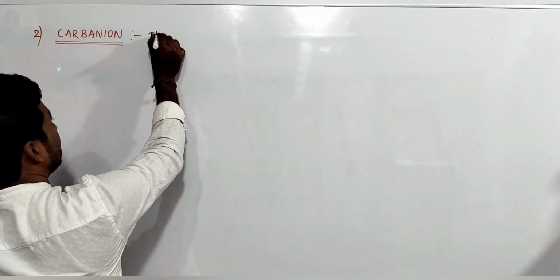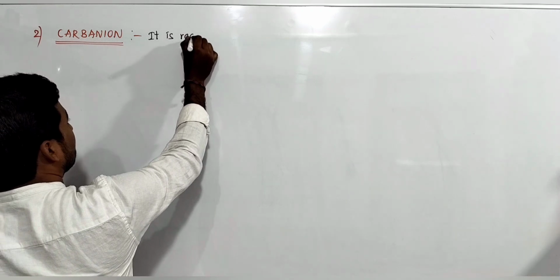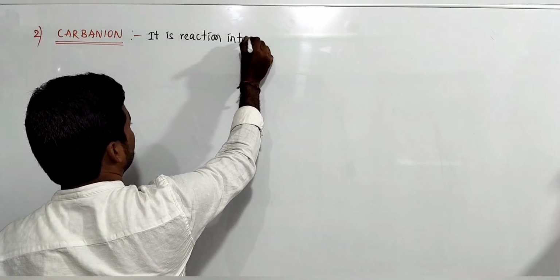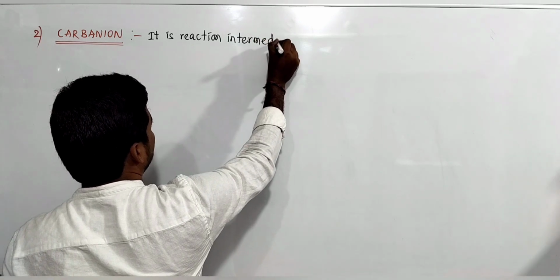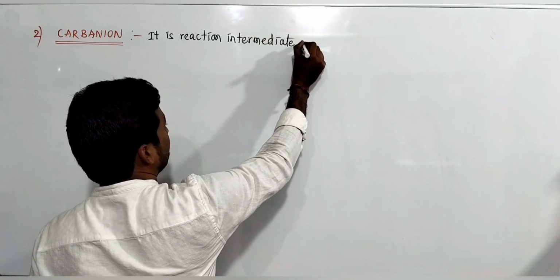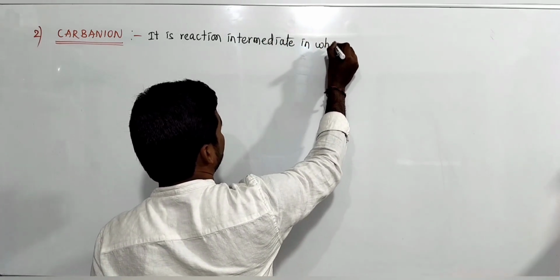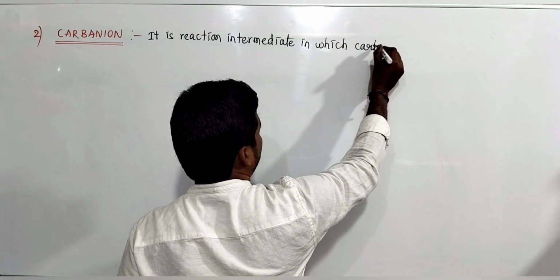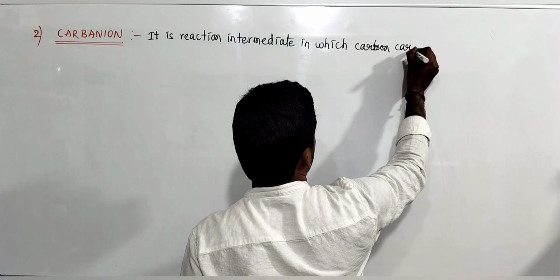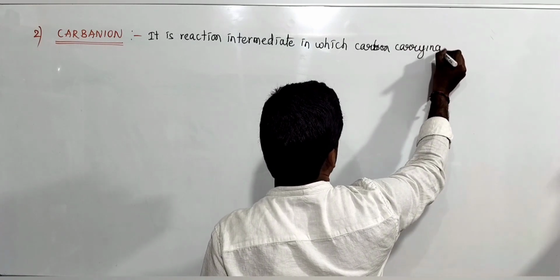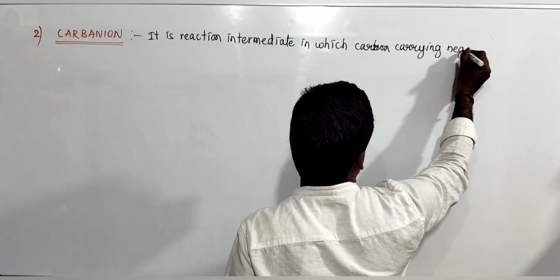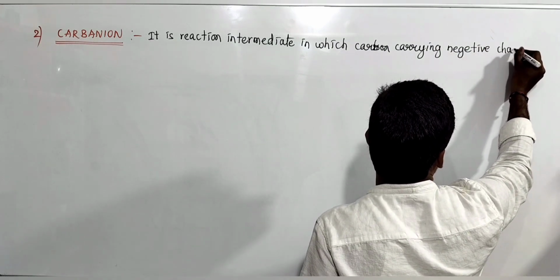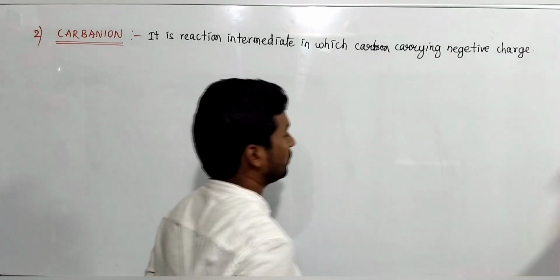It is a reaction intermediate in which the carbon carries a negative charge.